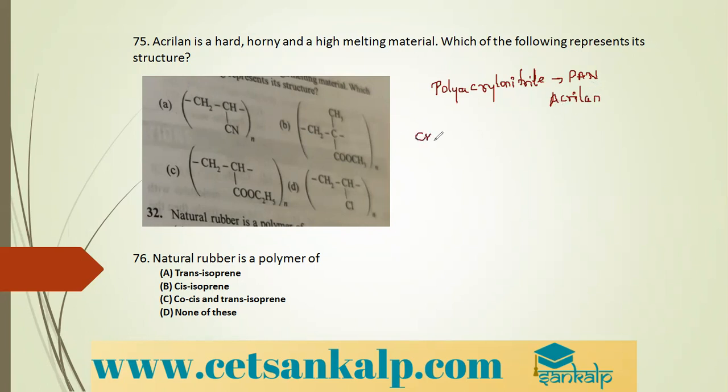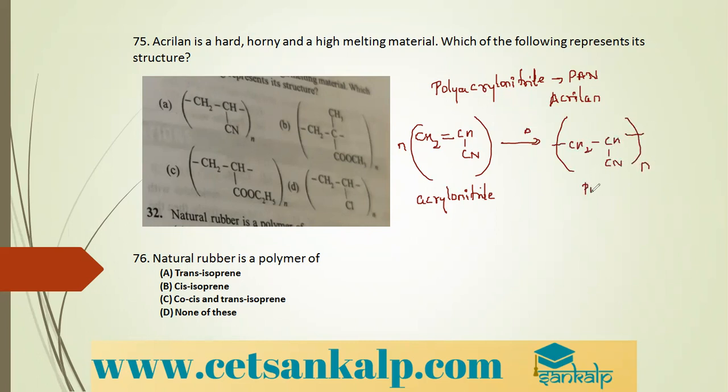This is prepared from CH2 double bond CHCN. It is prepared when n molecules of this compound, acrylonitrile, are taken and subjected to polymerization. We get CH2, CHCN, which continues up to n molecules. This is polyacrylonitrile. So which is the correct structure? It is option A. Next question.